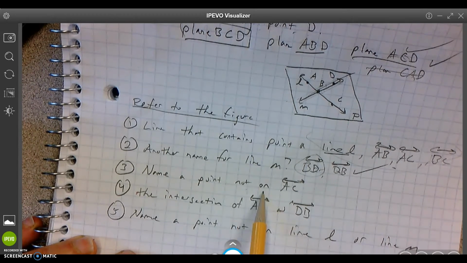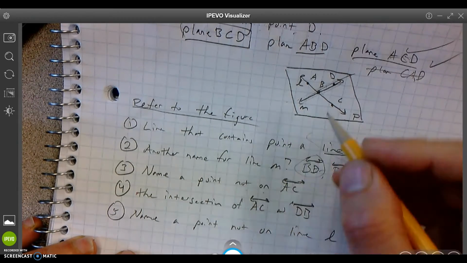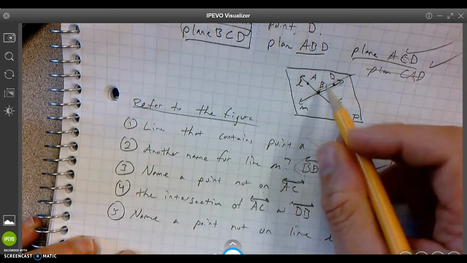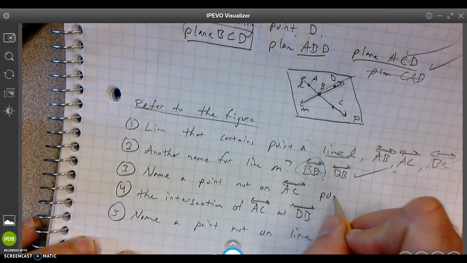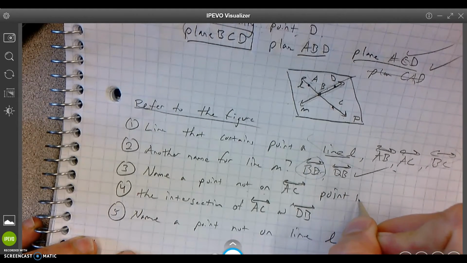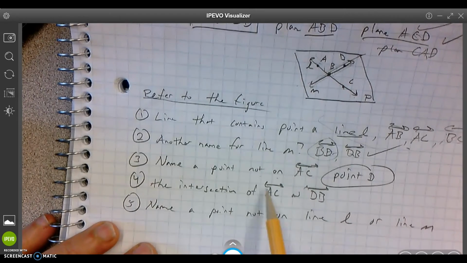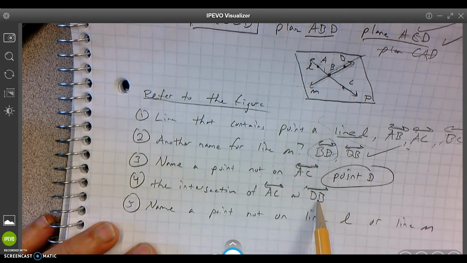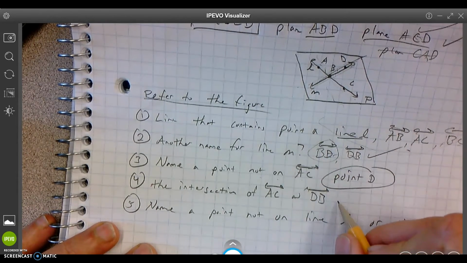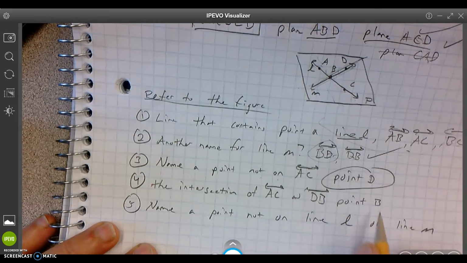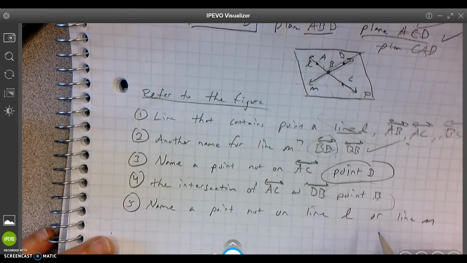All right, name a point not on line AC. Notice how I said line right there? Line AC. Name a point not on AC. Well, B is on that line. What's not? Oh, yeah. Point D. Notice how I'm writing it. Bam. Got it. All right. Name the intersection of line AC and line DB. Oh, that's point B. If you just put B, that don't work. You gotta say point. You gotta tell me what B is, and B is a point, like so.